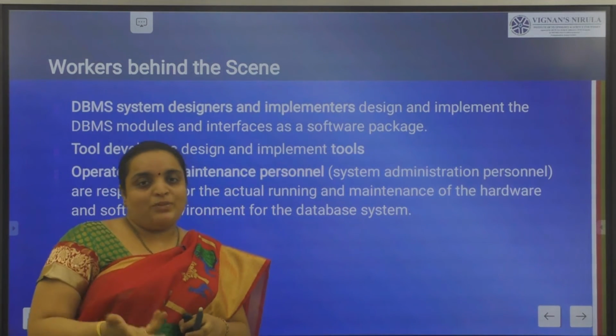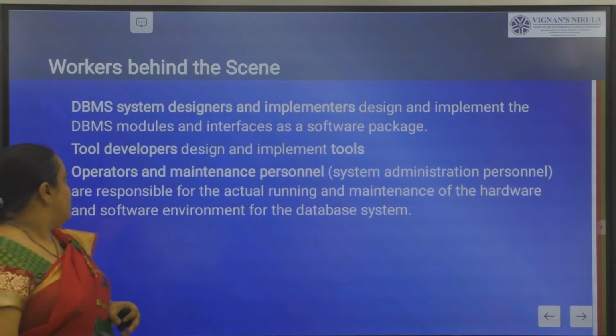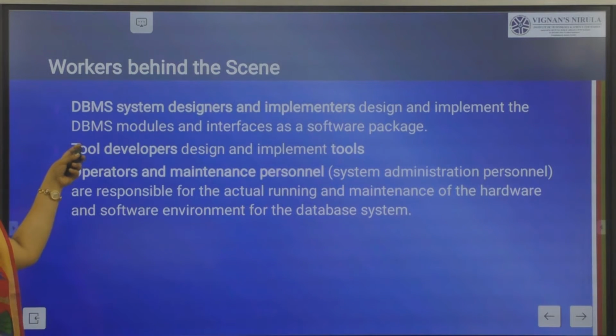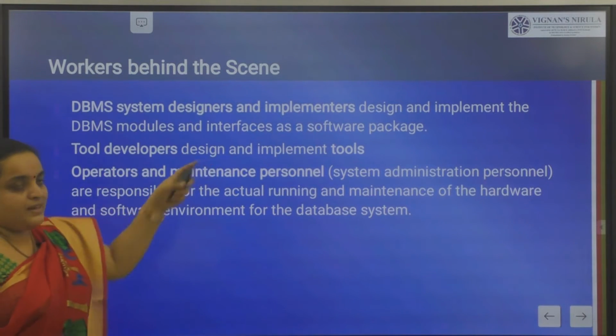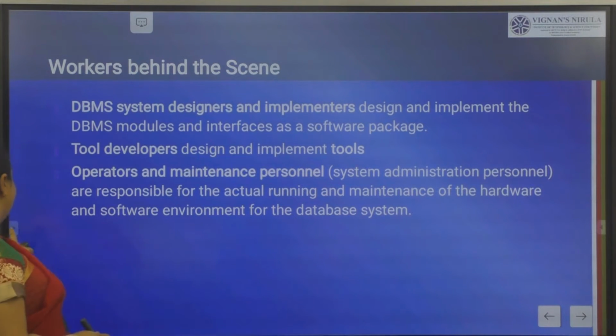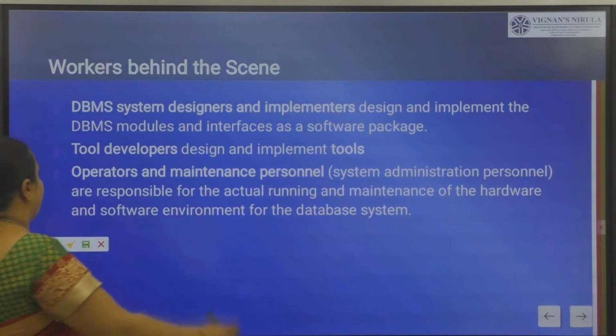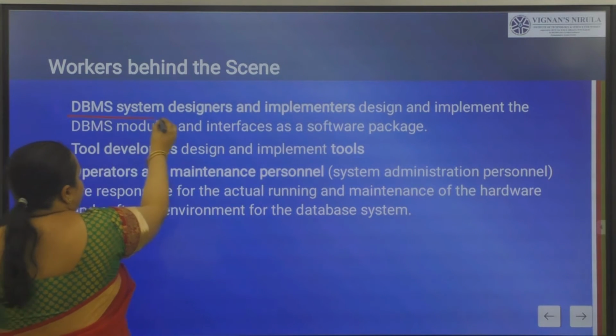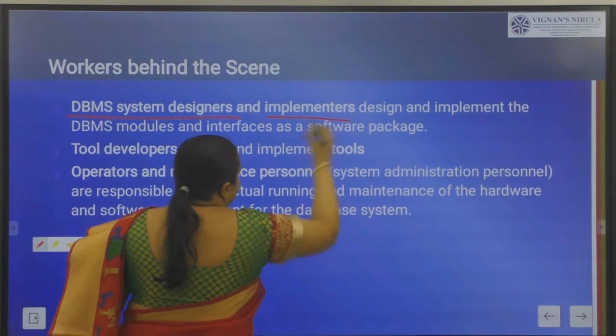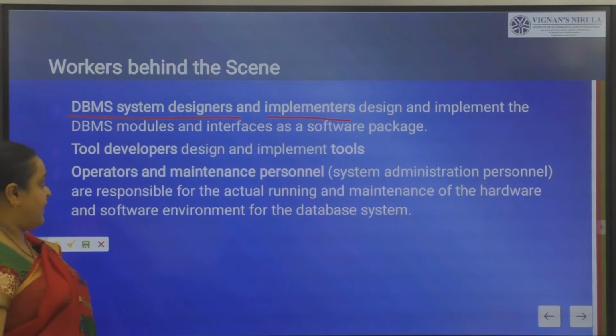So who develops the database system actually? We call them the database system designers and implementers. We call them workers behind screen. They are the designers and implementers of your software package.